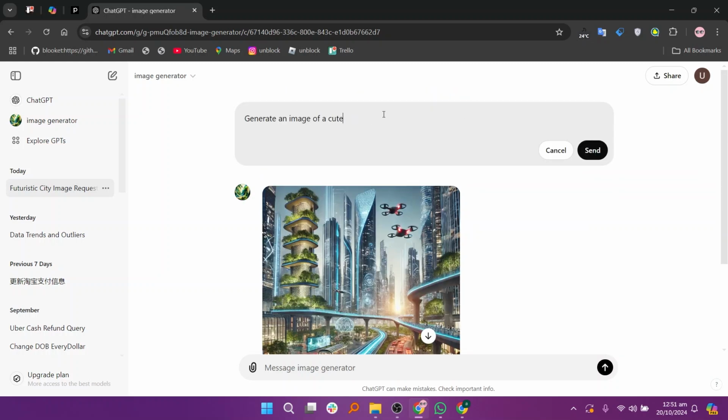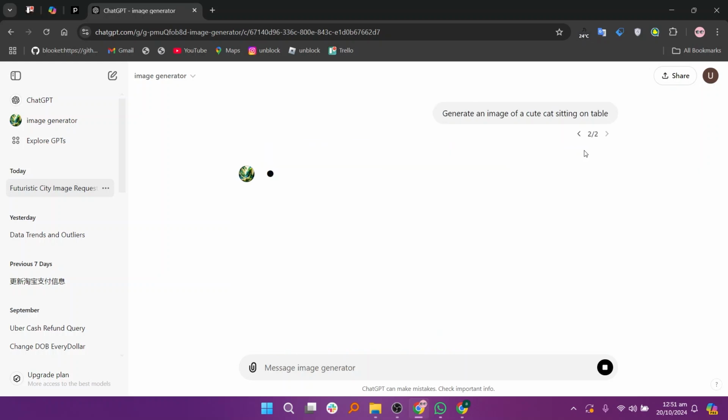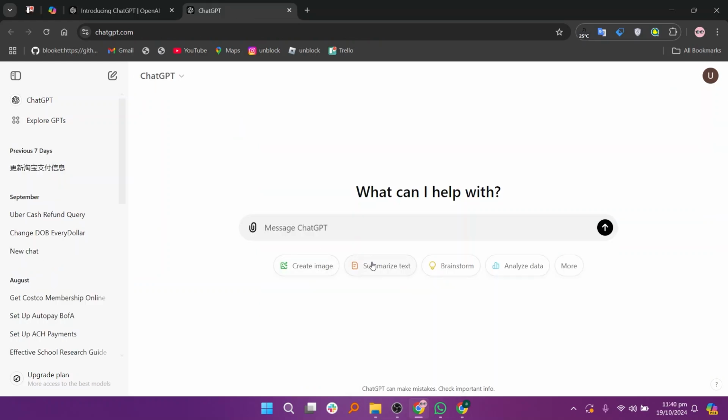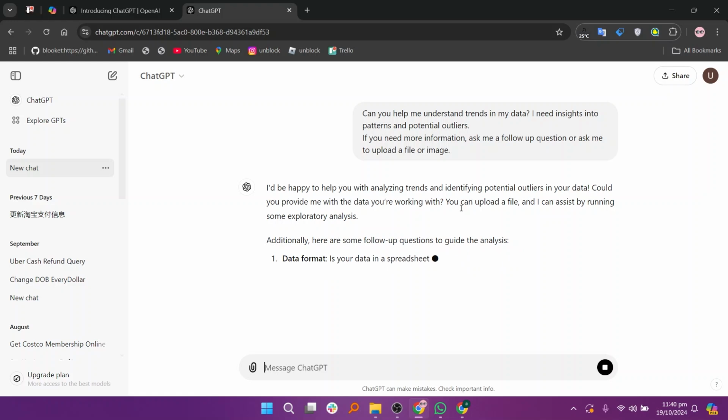In my opinion, Adobe Firefly is best for creative professionals seeking high-quality design output and seamless integration with Adobe tools, while ChatGPT is ideal for users looking for a versatile AI that combines conversational engagement with image generation capabilities.